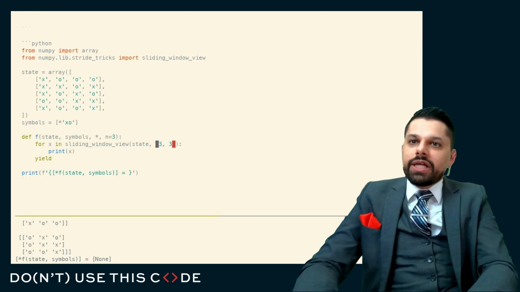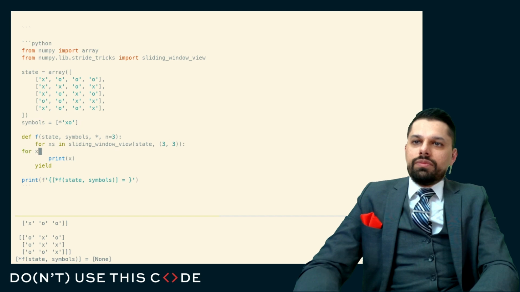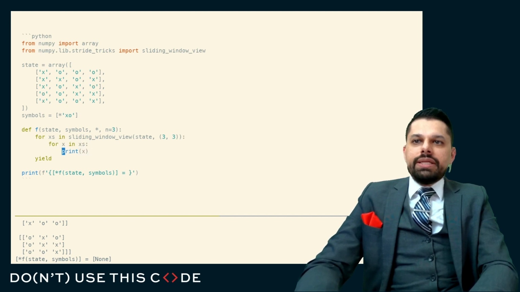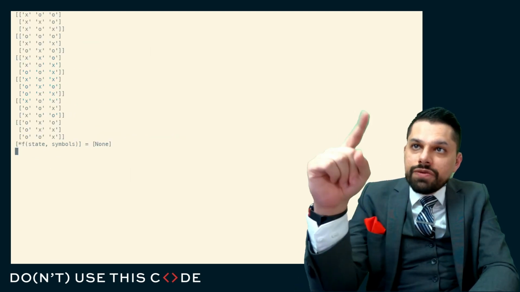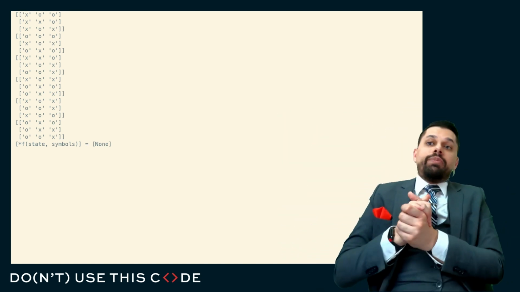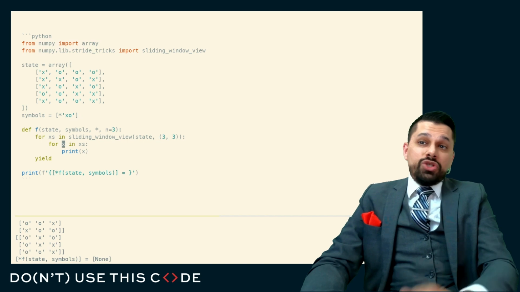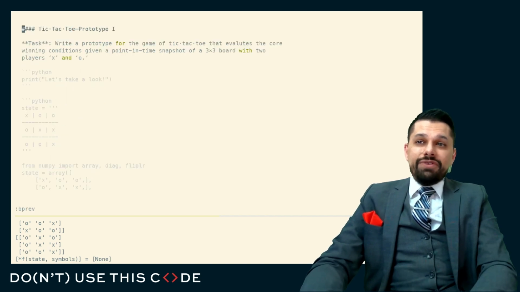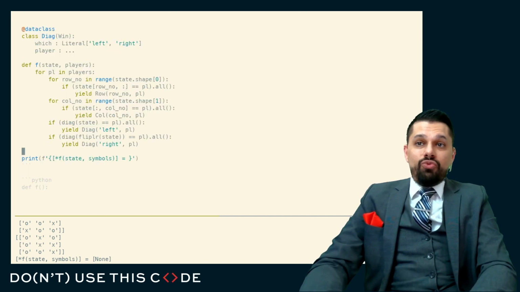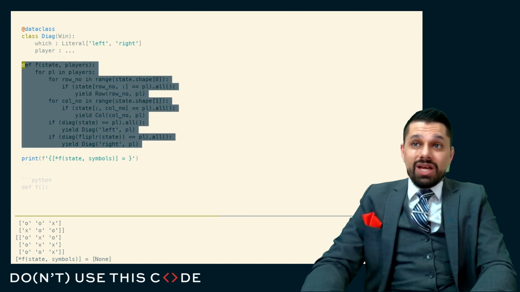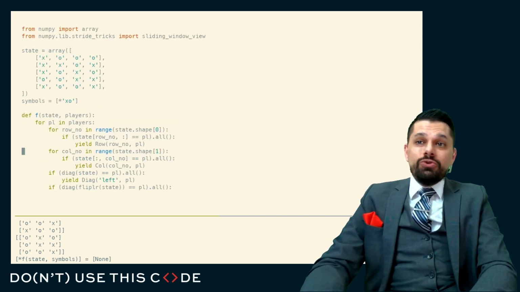It should have given us 1, 2, 3, 4, 5, 6 sliding windows, and that's what we see here, except you can see a little bit of extra unpacking that I probably have to do. So I think I need to unpack this one more level to get each of those independently. And then I can actually reuse my previous code that just identifies whether you won within a certain square, and I could do a yield from. So I could even go back to a previous prototype and reuse that code. And that's always great whenever we're able to reuse previous code.